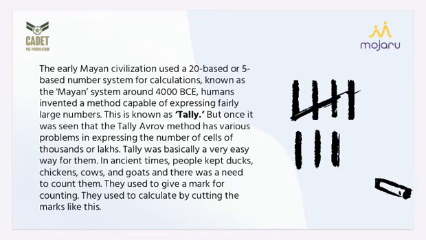In ancient times, people kept ducks, chickens, cows, and goats, and there was a need to count them. We usually don't keep these animals in huge amounts, right? They are small in number and we can easily count them by tallies. They used to give a mark for counting. They used to calculate by cutting marks like that. So this is how tally was invented.